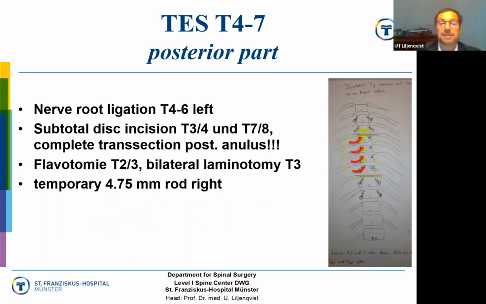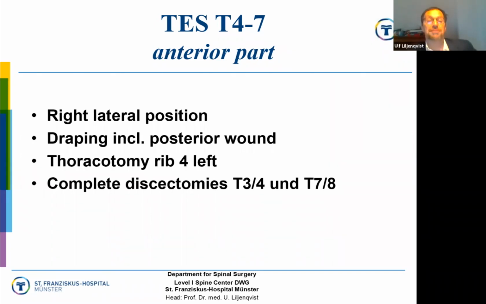We do subtotal disc incision T3-4 and T7-8, and transect completely the posterior annulus, which is very important because from the front, it's hard to get that approach. We do flavotomy and bilateral laminotomy T3 to resect the spinous process T3 as well, and then a temporary rod. Then we have a short break and do a right lateral position.